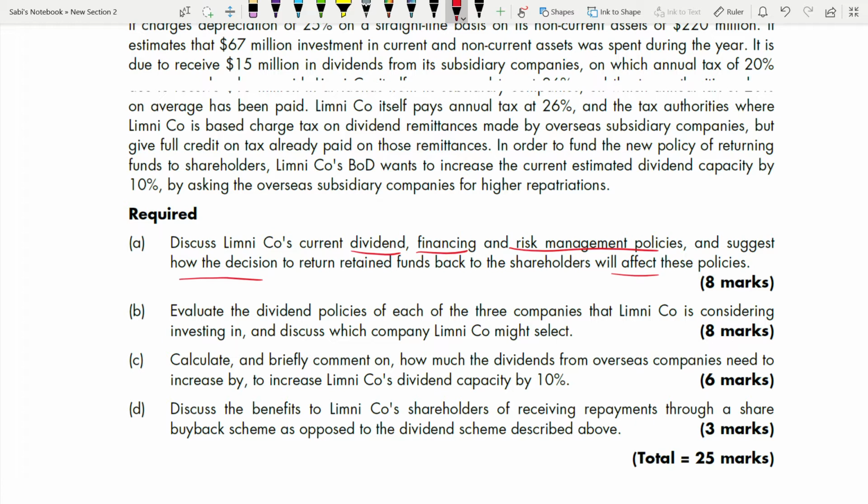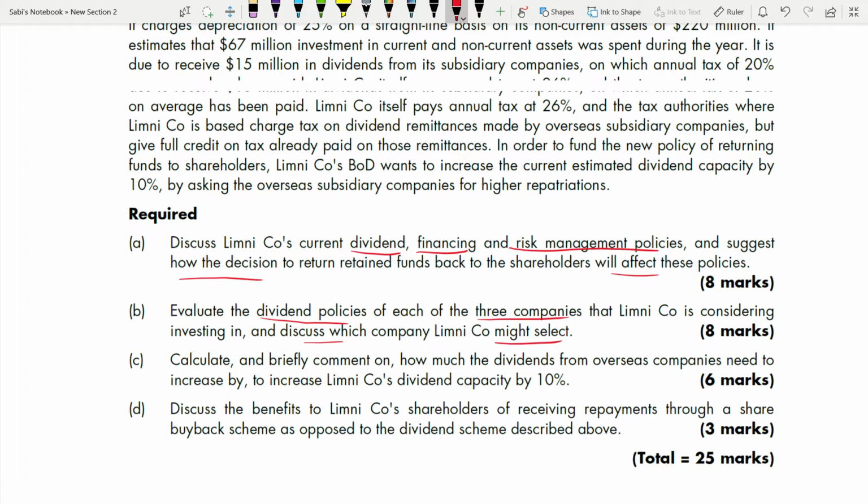Next, we have evaluate the dividend policies of each of the 3 companies. You have been given 3 companies and their dividend policies. You need to evaluate now, right? Why do you have to evaluate the dividend policies? Because you have to invest in one of these 3 companies. And you have to discuss which company Limni will choose. So dividend policies of the 3 companies and discuss which company will be selected.